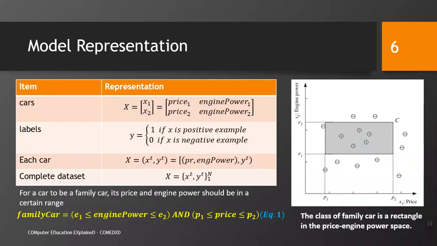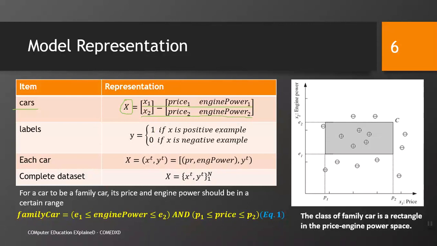Model representation. How do we represent a model? That is very important. Let me take this example. We have data, that is cars, and each car is represented by two features, price and engine power. So, x1 is one example which consists of price and engine power, and x2 is another example which again consists of price and engine power. So, in our data set X, this is a vector basically, it consists of two examples, x1 and x2, and we have the corresponding labels 1 or 0.